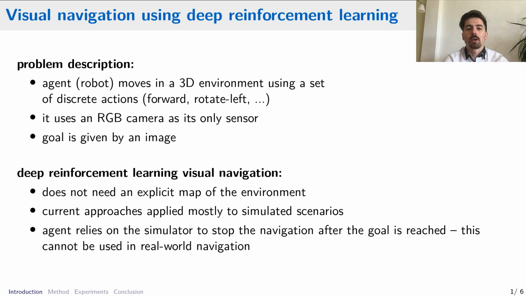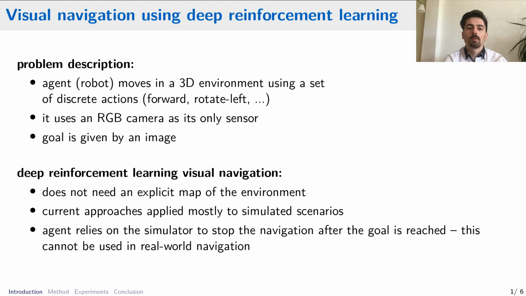Unfortunately, current deep reinforcement learning approaches work mostly in simulated scenarios. In simulated scenarios, you can generate as much training data as you need, and these methods usually require millions of images. Training these methods in the real world is prohibitively costly. Also, these methods often rely on different kinds of signals. In various approaches, segmentation masks are used as another input to the agent. Also, the distance to the goal is used as a reward for the agent during training.